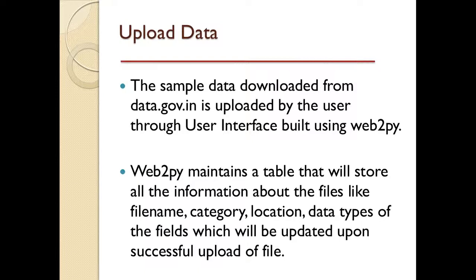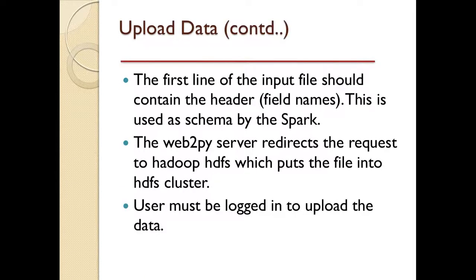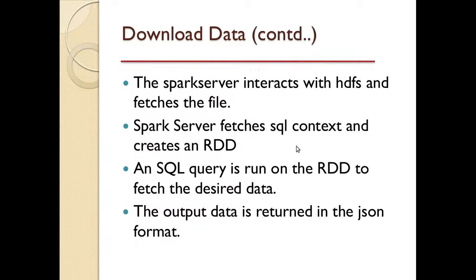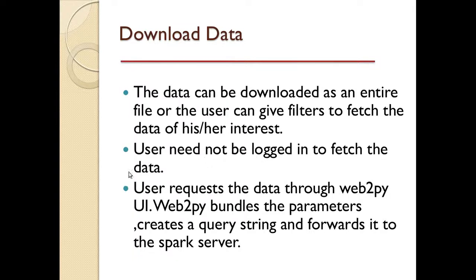We have categorized the file using the file name. All the schema of the file is present in the first header row of the file, so that Spark can identify the schema. Web2Py redirects the request to HDFS to get the file, and then we can serve this to the user. To download data, there is no need to log in, as we saw, and we can query a string.